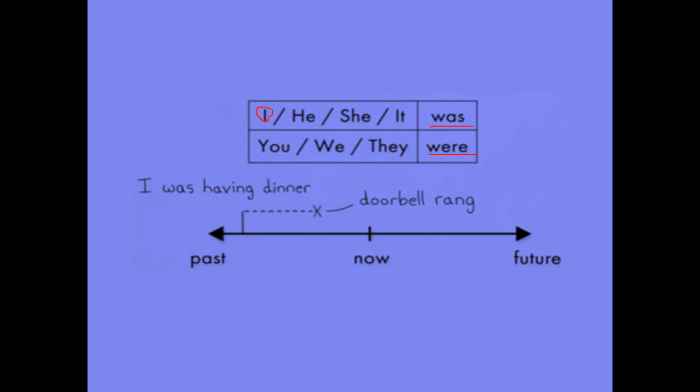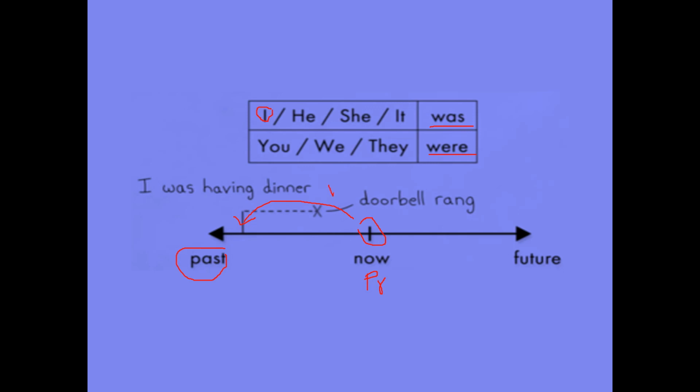I was having dinner, doorbell rang. See here, this is present, this is past. This is nothing but a timeline. This is now, which is nothing but present. And future means ongoing action. It's not completed, it will come. But now it is present. But you are talking now about yesterday's action. So it is past. When the doorbell rang.